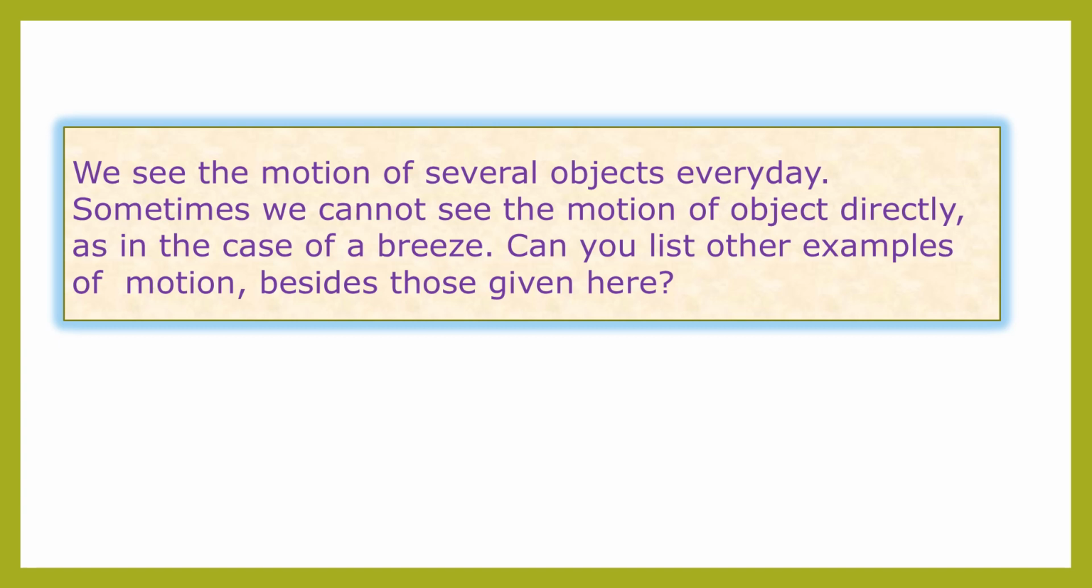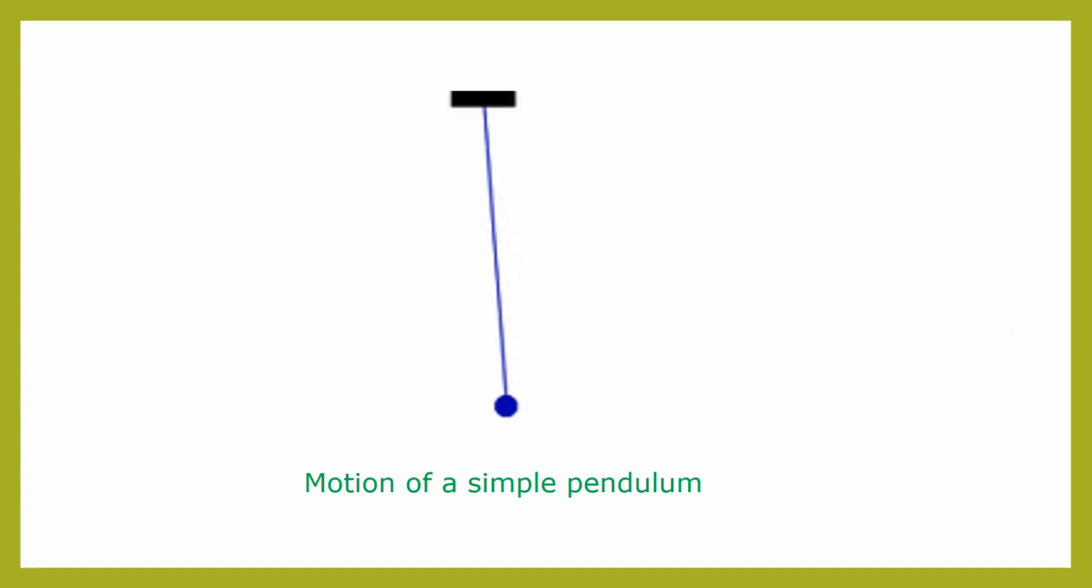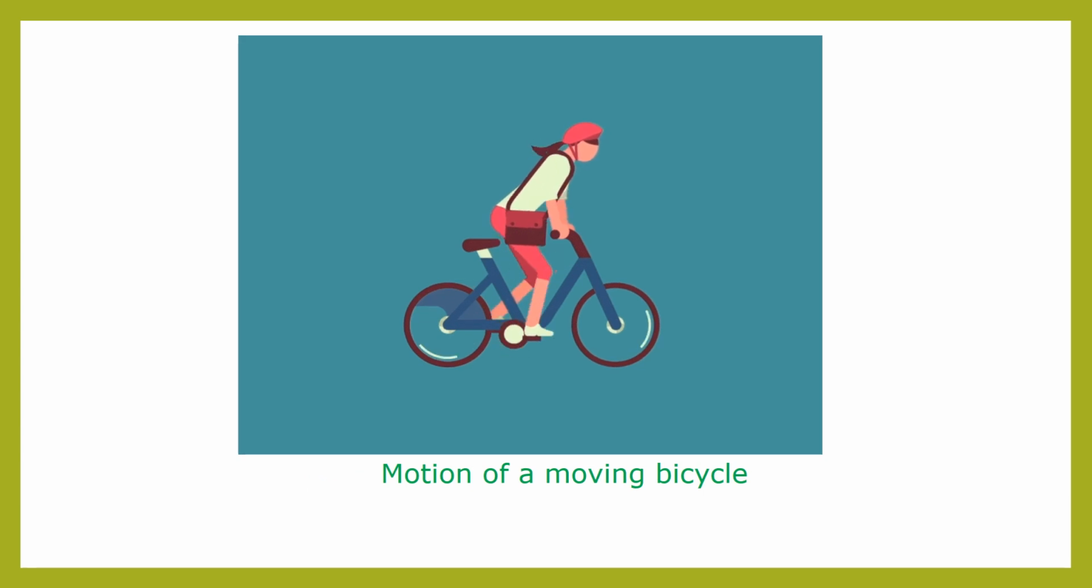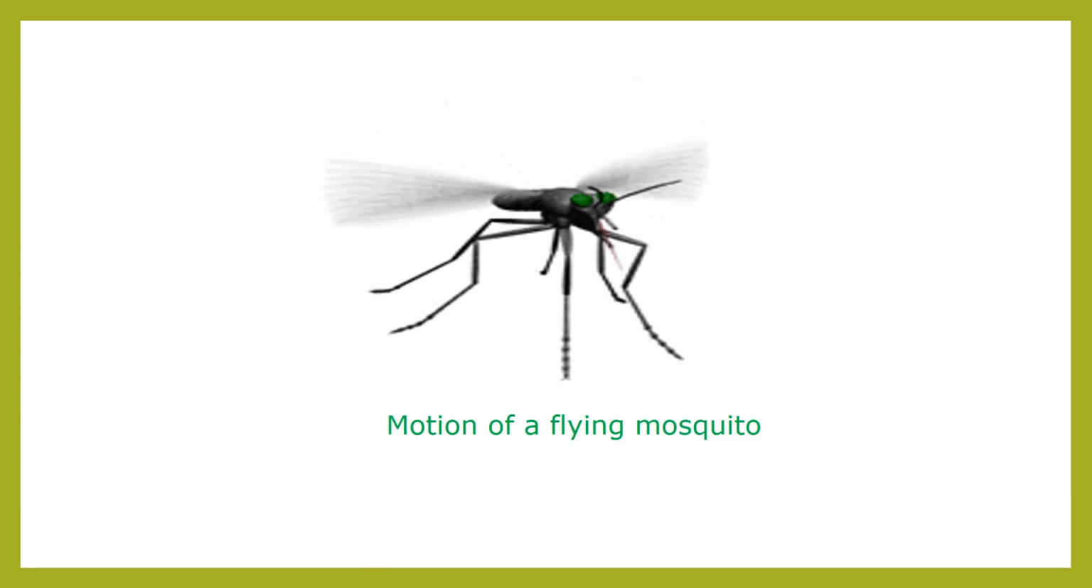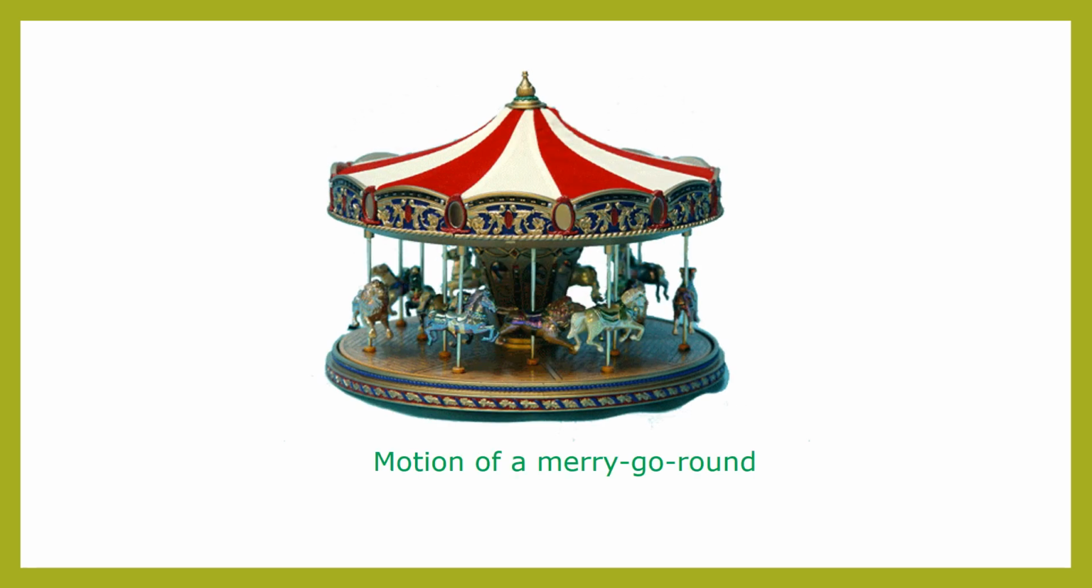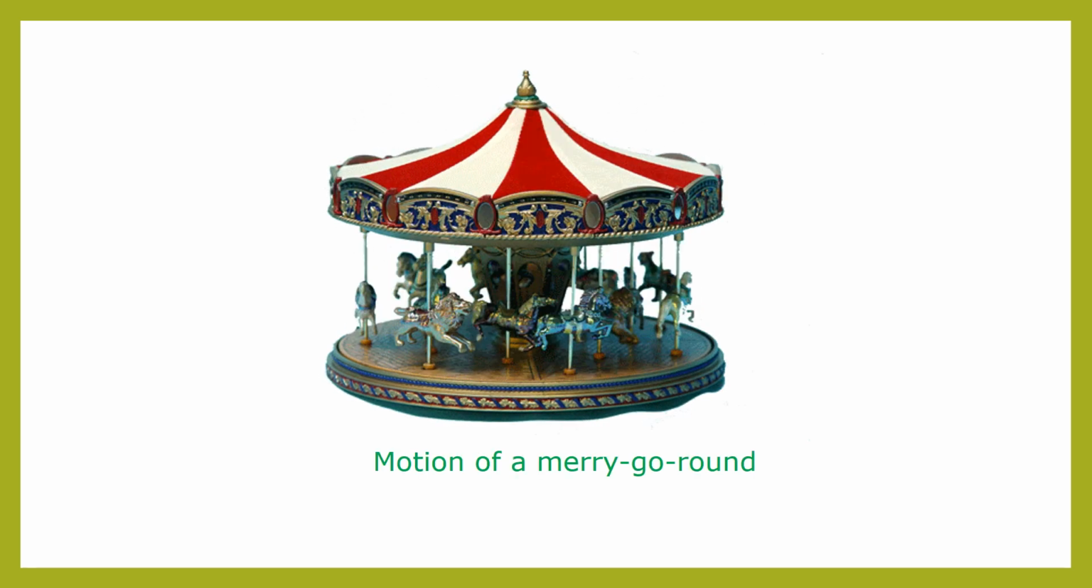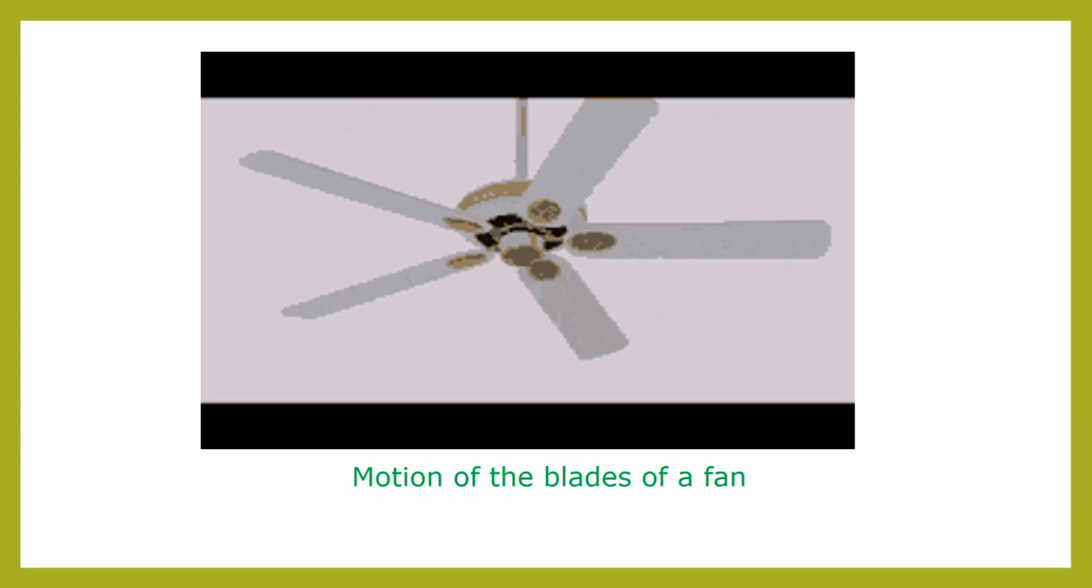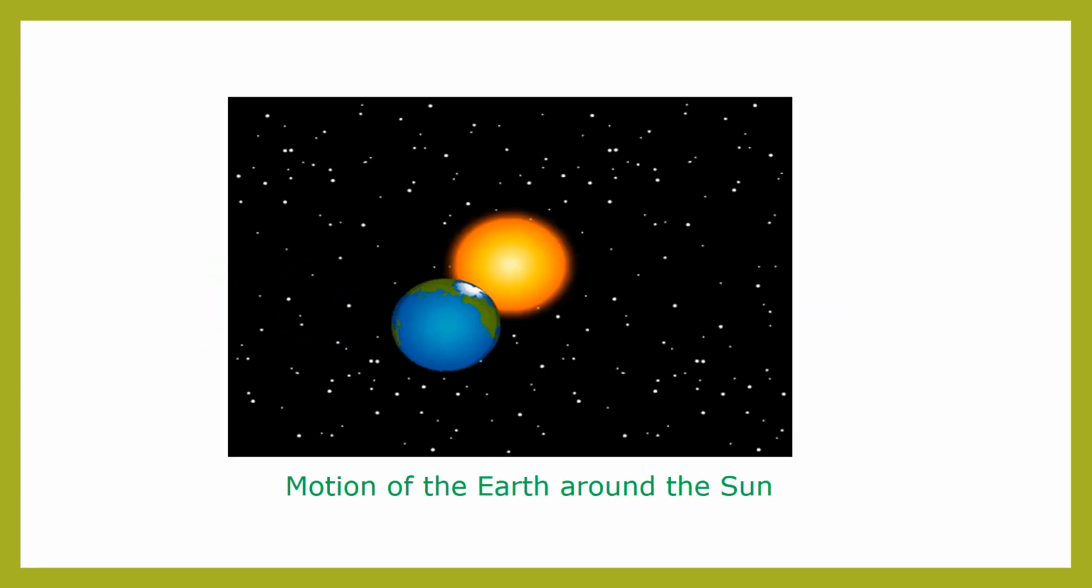Yes, we can tell many examples of motion other than the textbook, such as motion of a simple pendulum, motion of a moving bicycle, motion of a flying mosquito, then motion of a merry-go-round, motion of the blades of a fan, and the motion of the earth around the sun. So all these are examples that we see in our everyday life.